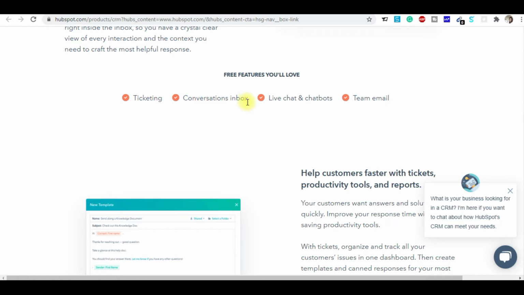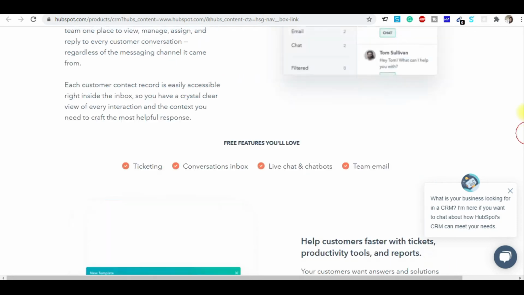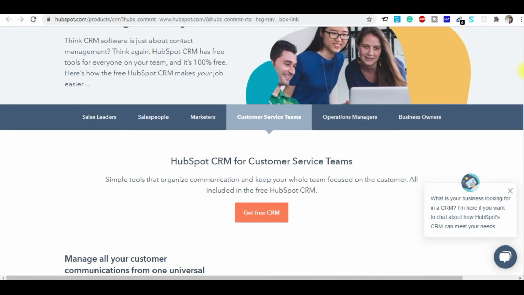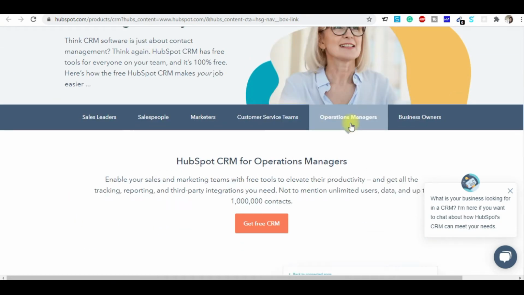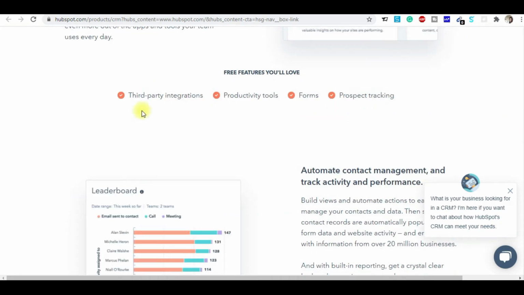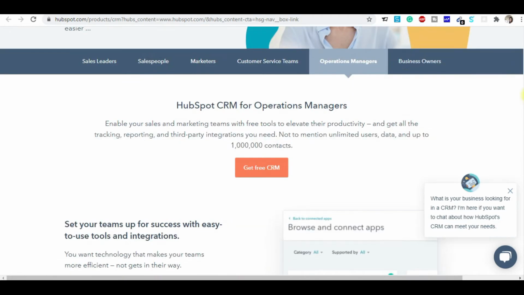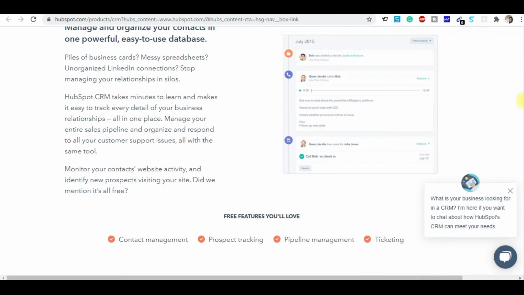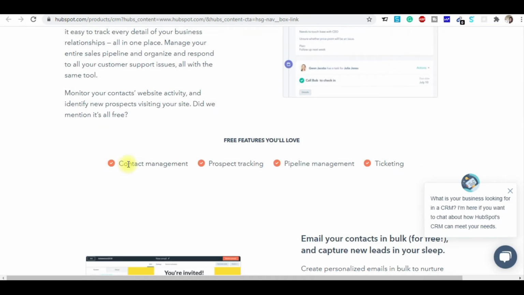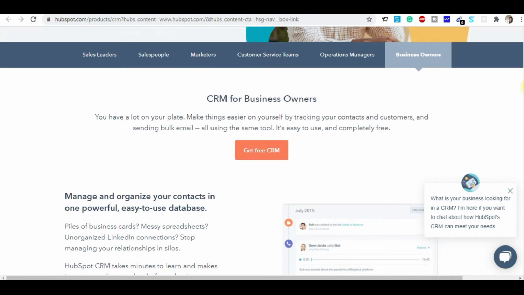You can get the conversation box, the live chat bot, and the team emails, right? So you can see here you can send the emails absolutely free in HubSpot. And if you're an operations manager, then you get tools like third party integration, productivity tools, forms, prospect tracking. Or if you're a business owner, there's contact management, prospect tracking, pipeline management, the ticketing, all this you get for free.